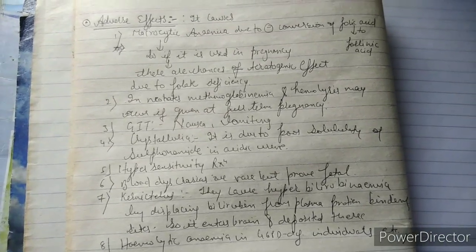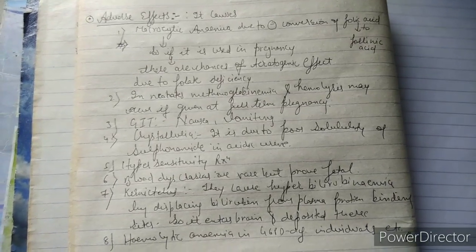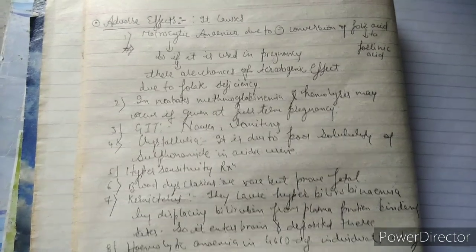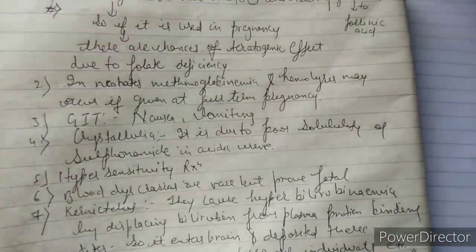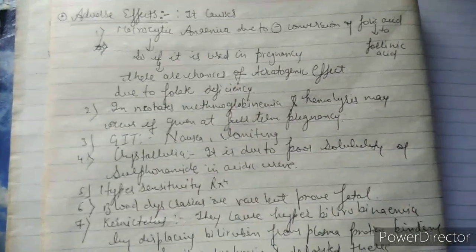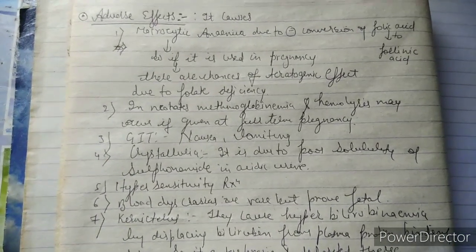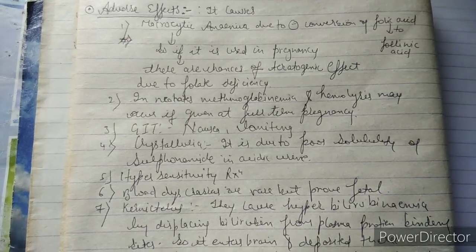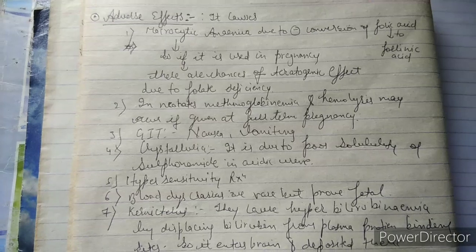It causes macrocytic anemia because it inhibits the conversion of folic acid to folinic acid. And we all know that folic acid is used for the synthesis of RBC. So if there is deficiency of folic acid in the body, then RBC will not be formed, and the person can develop macrocytic anemia. So guys, for every adverse effect, I have given you the reason why it is causing it.